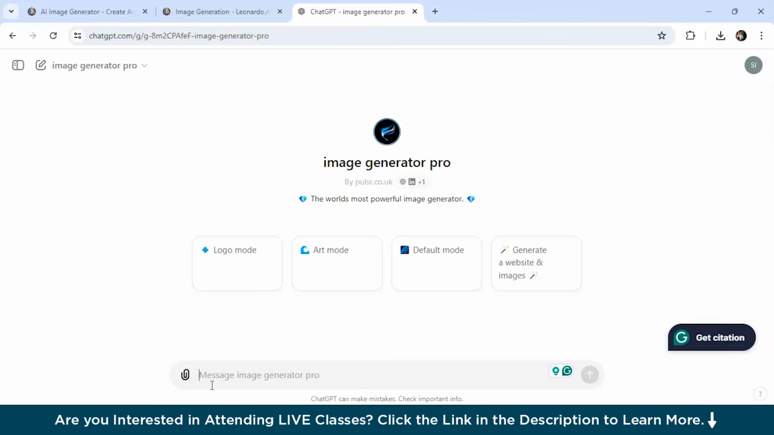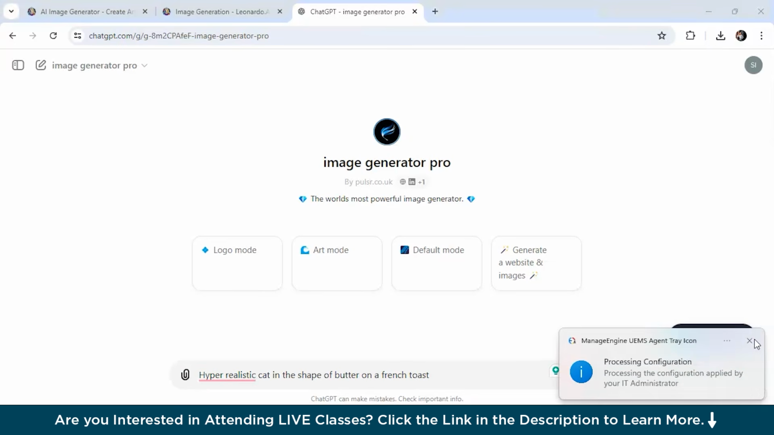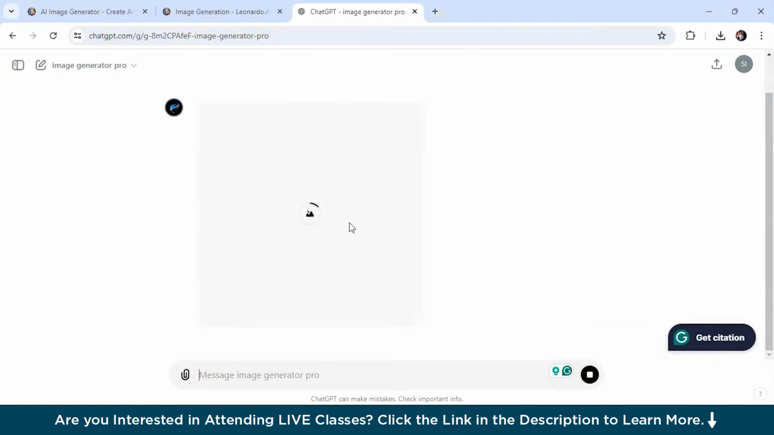Suppose I write a prompt here as a hyperrealistic cat in the shape of, let's say, butter on a French toast. So we'll just give the prompt over here and let's see what type of image it is generating for us.